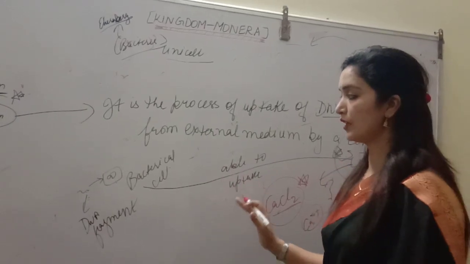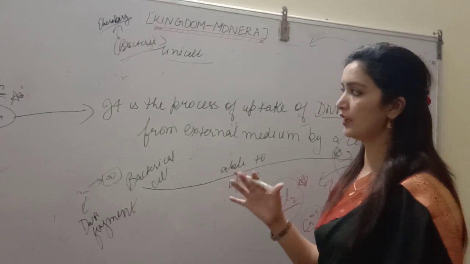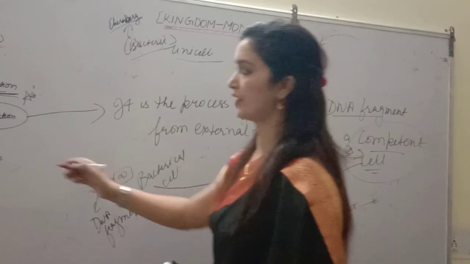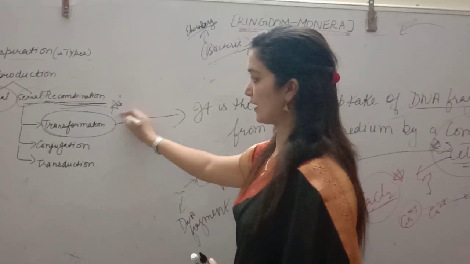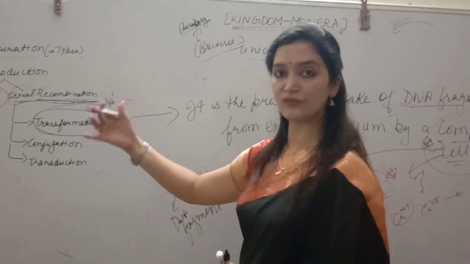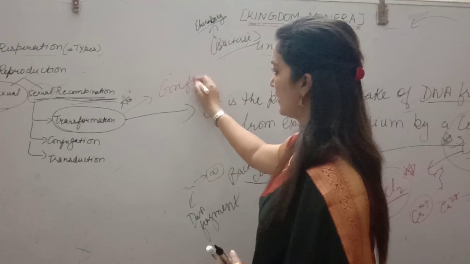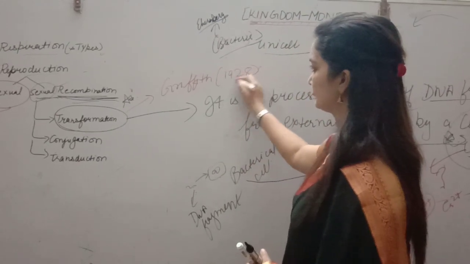So this is one of the methods of DNA transfer in bacteria, that comes under sexual recombination. Now, sometimes the question is asked, who did the transformation experiment? The transformation experiment was done by Griffith in 1928.